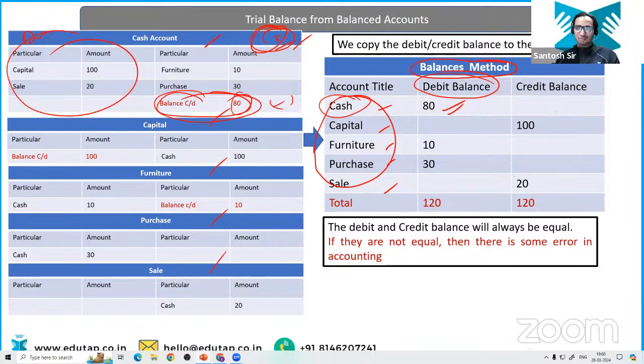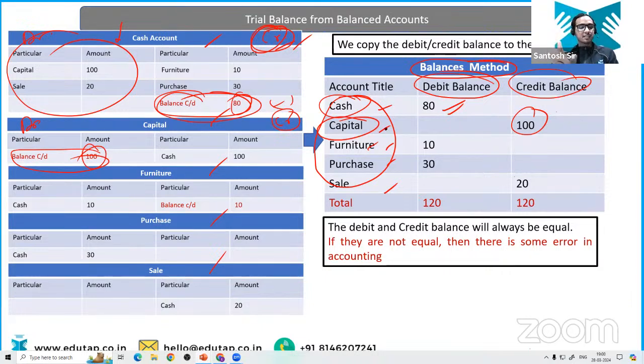I have given a shortcut as well. But my duty is to make you understand everything. Therefore, I am making you understand with the help of an example as well. But you know, cash has the debit balance most of the time, right? Okay. Now capital. Capital, you can see the carried down on the debit side. So you are going to write this balance 100 on the credit side because you have more of credit balance, isn't it? Everyone is clear?